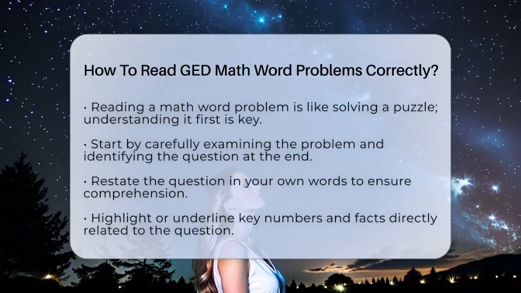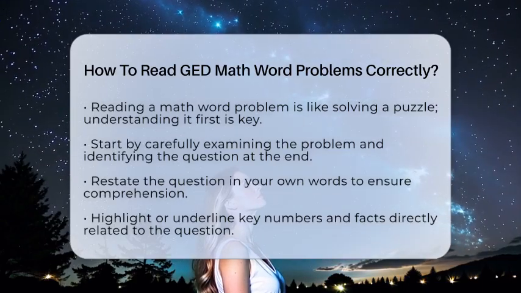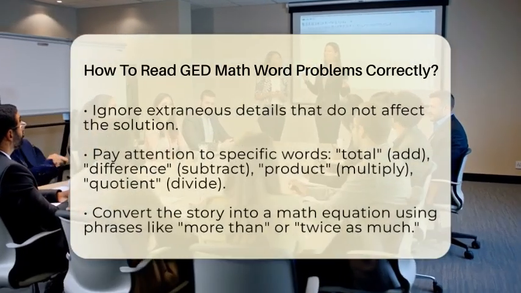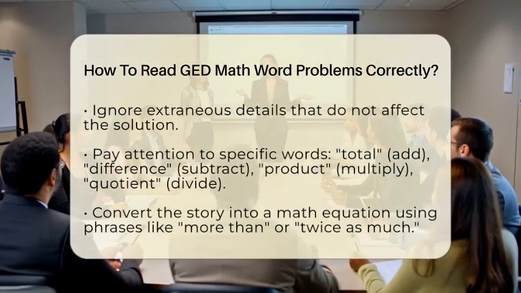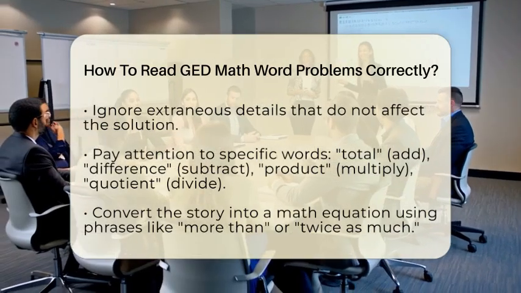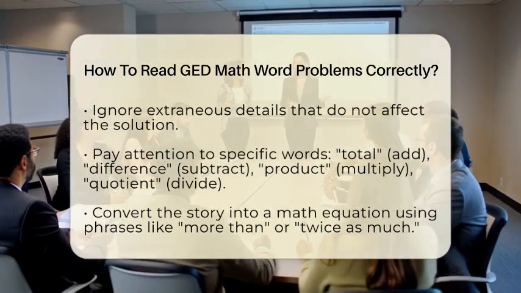Next, highlight or underline the key numbers and facts that relate directly to the question. Ignore extra details that don't affect your answer. For instance, if the problem mentions the price of an item, the amount of money you start with, and a discount, focus on those numbers.